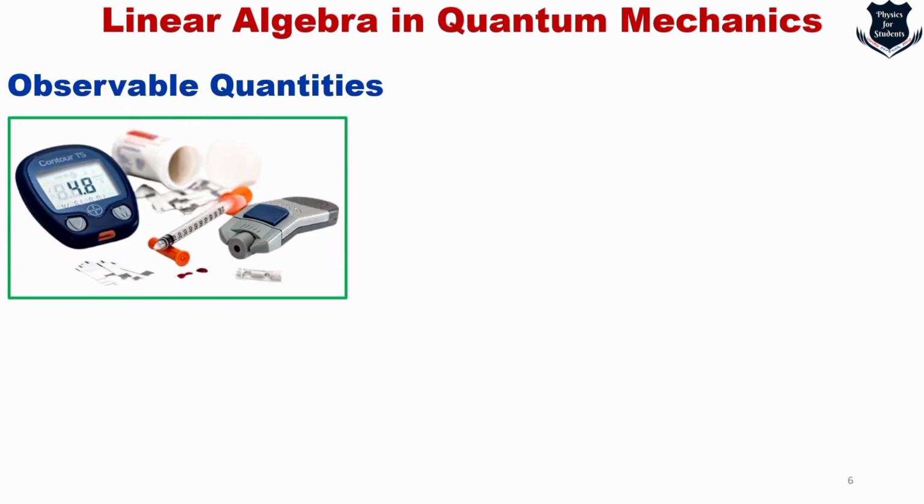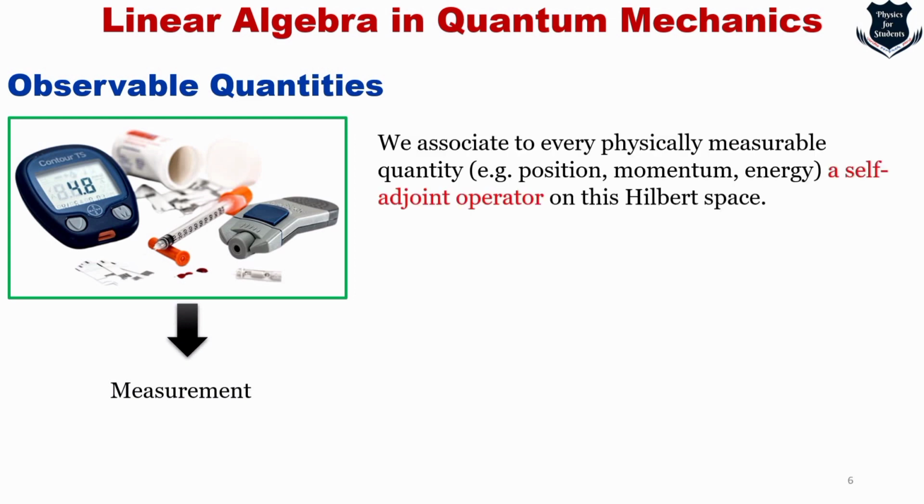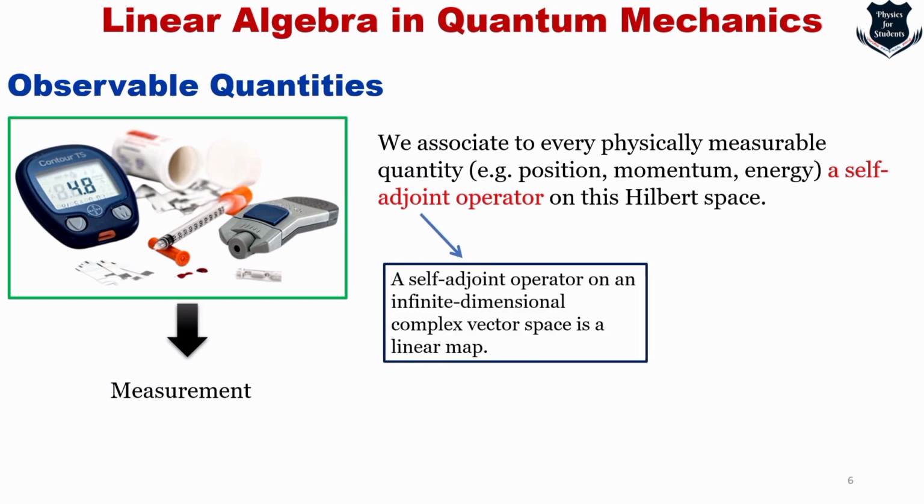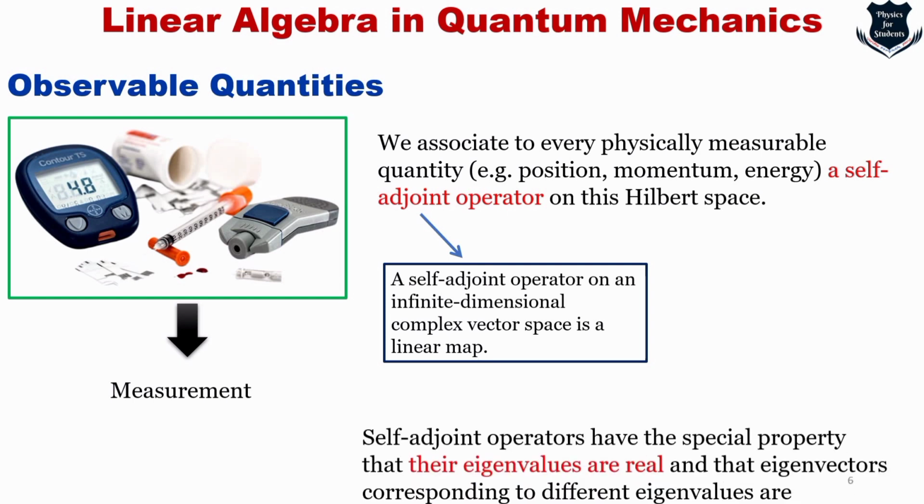Here is something I have just mentioned, a fictitious figure. It can be a stopwatch, it can be a thermometer or anything. What they are doing is measuring something, right? So we associate to every physical measurable quantity what is called a self-adjoint operator in the Hilbert space. What is a self-adjoint operator? A self-adjoint operator on an infinite dimensional complex vector space is a linear map.